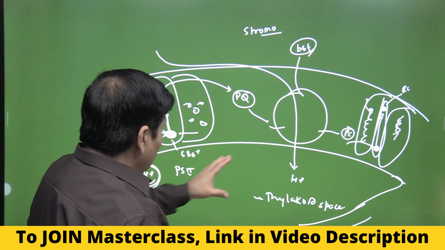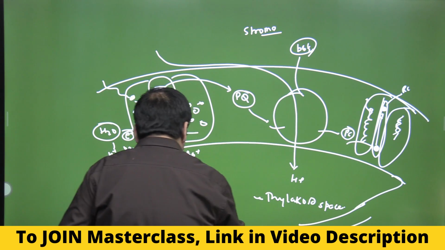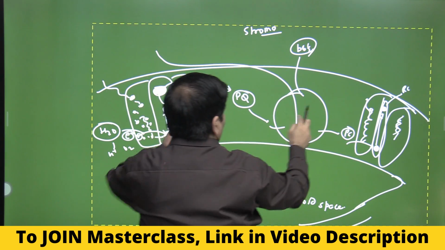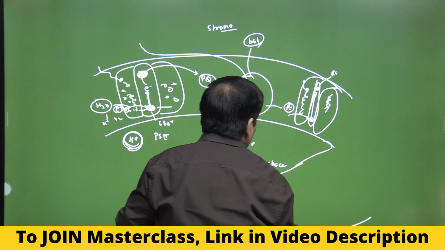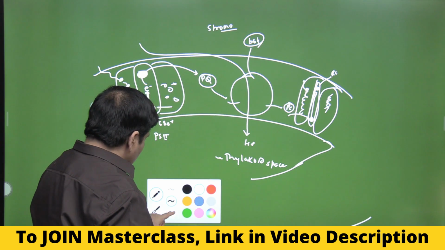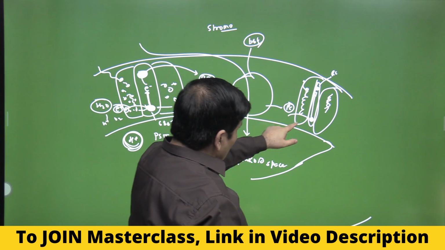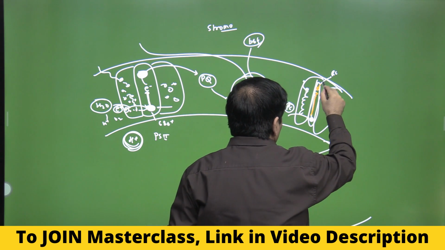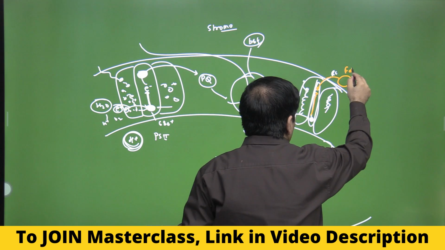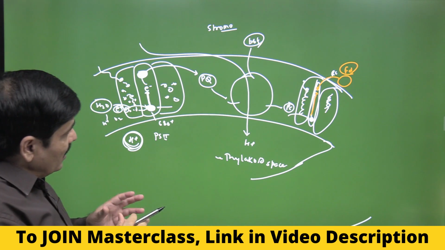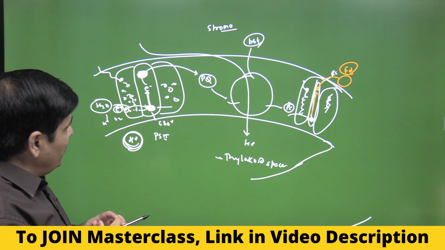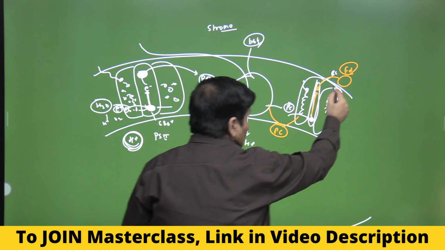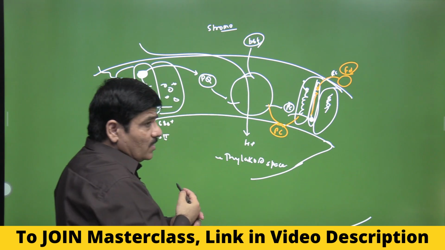So we were discussing here that this has reached photosystem 2. Now in the photosystem 2, let me just make it slightly smaller so that we are getting some space. And what happens is that from the plastocyanin, it goes to photosystem 1, and then it goes to the primary electron acceptor, and then it goes to ferredoxin. Look at the position of the ferredoxin. Look at where the various components are located, on which side. This plastocyanin should ideally be here, and this is the ferredoxin, which is on the outer surface. The plastocyanin is on the inner surface.